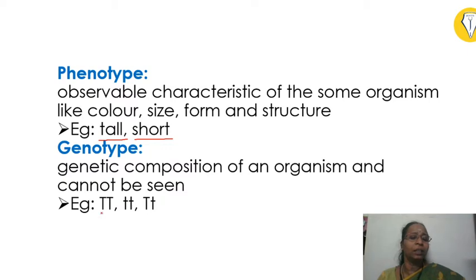See here, there are 3 genotypes given. This is homozygous. The dominant character will be denoted for that particular character. Since tallness is a dominant character, capital T denotes tall. This is the homozygous dominant characteristic, whereas this is also tall. See, the phenotype is 1, but 2 types of genotypes are possible: homozygous dominant and heterozygous. Whereas shortness is denoted by small t, because it's a recessive one. It can express only if 2 alleles are present for the same characteristic.